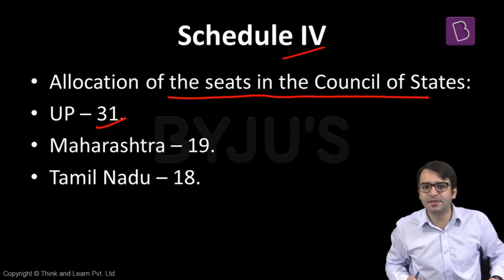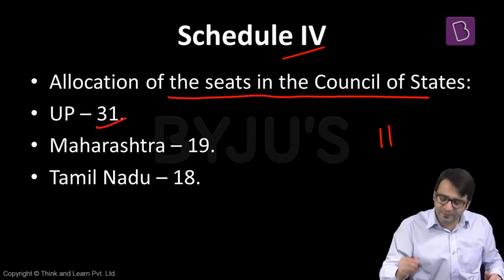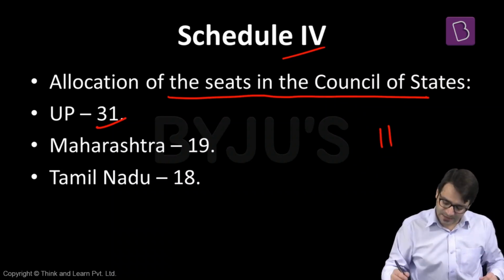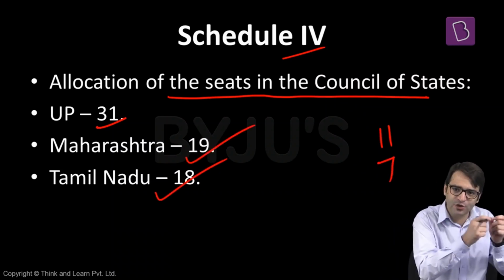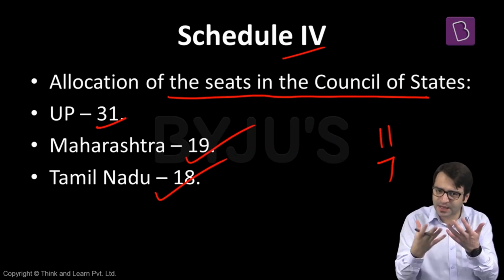That for Uttar Pradesh, there are 31 MPs in Rajya Sabha, 31 seats. For Andhra Pradesh, there are 11 seats mentioned in Schedule 4 of the Indian Constitution. For Telangana, there are 7 seats in Rajya Sabha. For Maharashtra, there are 19 seats. For Tamil Nadu, there are 18 seats. So Schedule 4 talks about allocation of seats or representation of states in Rajya Sabha, in the Council of States. That is Schedule 4 of the Indian Constitution.